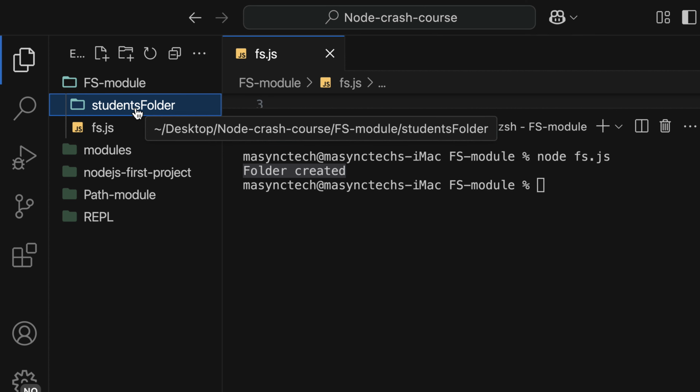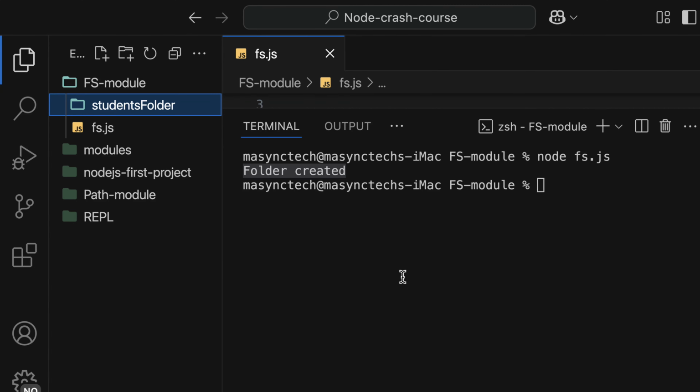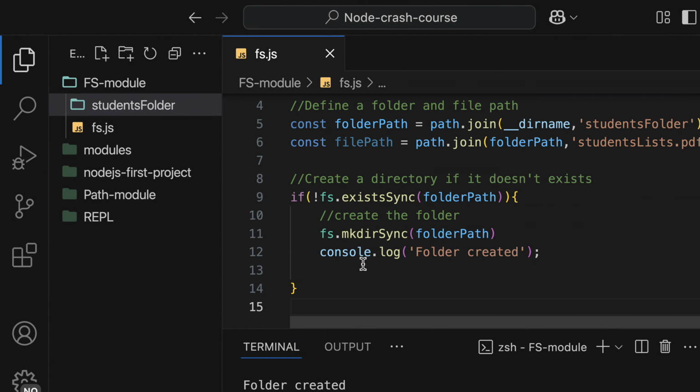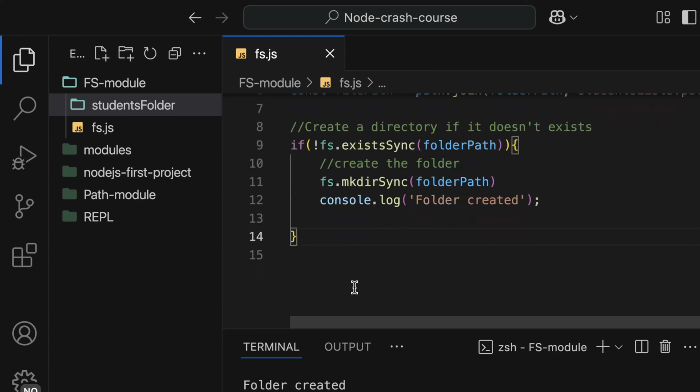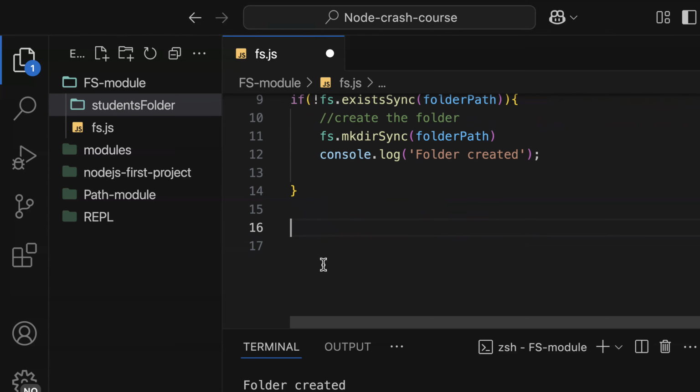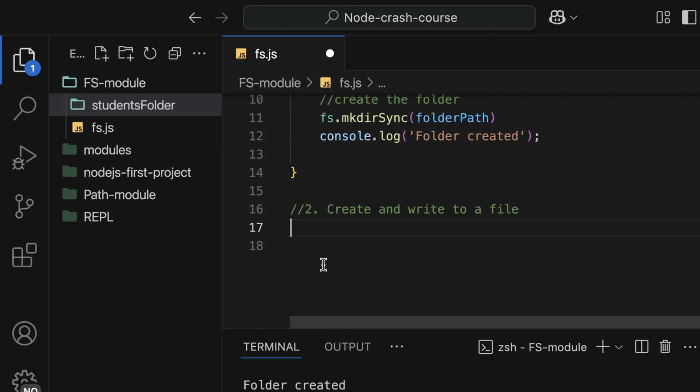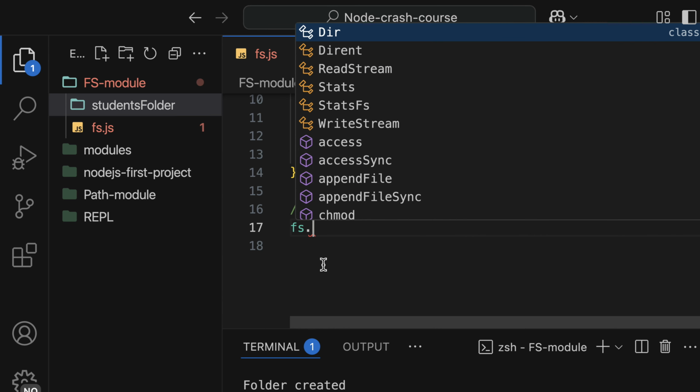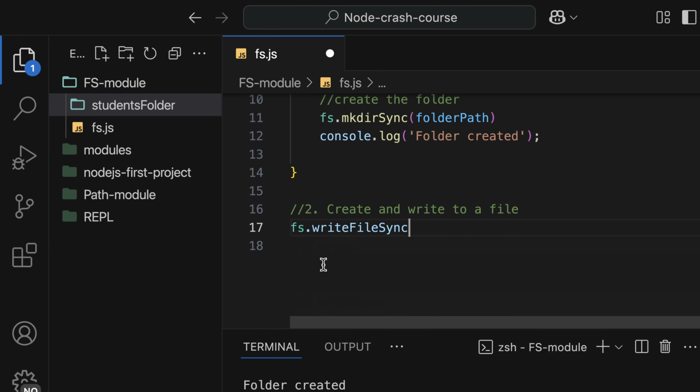It is time for us to create a file and write some content onto the file. So how are we going to do it? We are done creating the folder. The next step is that, let me say this is step number 1. And then step number 2 here is create and write to a file. And it goes like this. fs dot, we have a method called writeFileSync. We are using the synchronous way. In the next video, we are going to convert to use the asynchronous format by using callbacks.